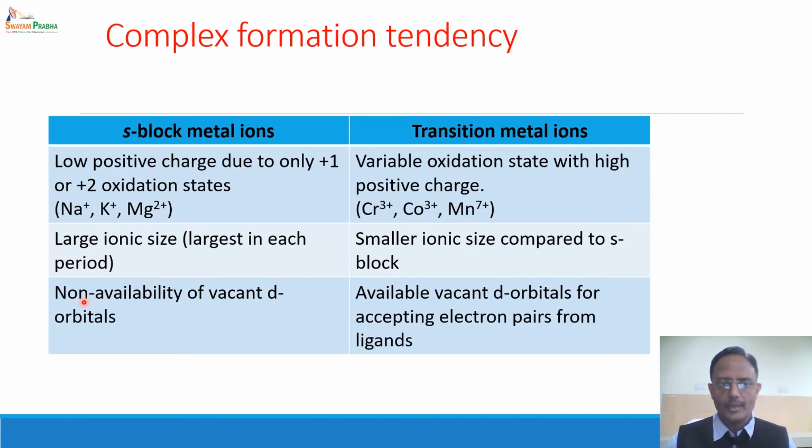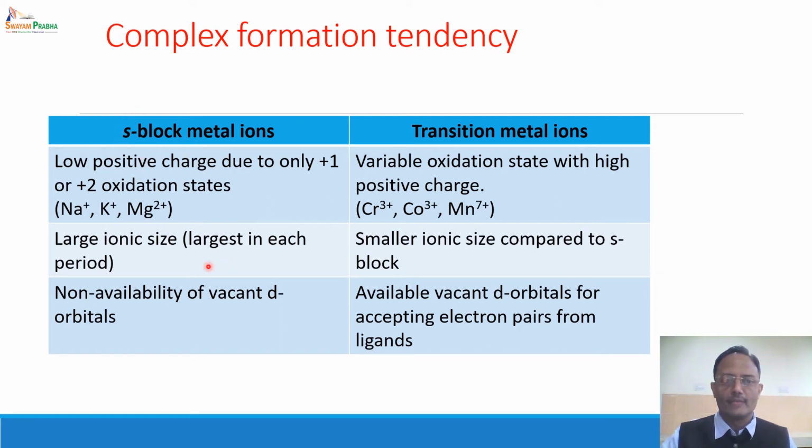Now you have two types of metal ions, the S block metal ions or alkali and alkaline earth metal ions, and transition metal ions. If we compare the properties of these types of metal ions, you will find that S block elements show either +1 or +2 oxidation state. So there is a low positive charge, whereas the transition metal ions show variable oxidation state. We have already discussed it can show a large number of oxidation states, and as a result it has a high positive charge.